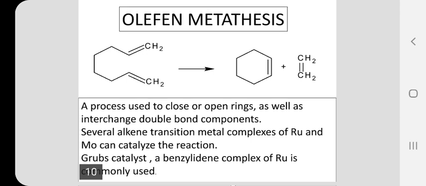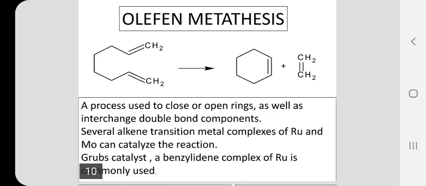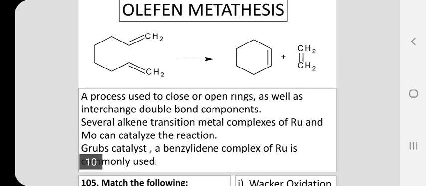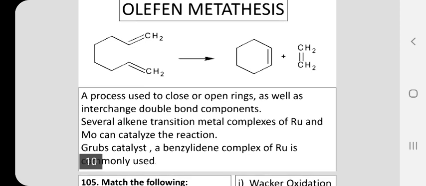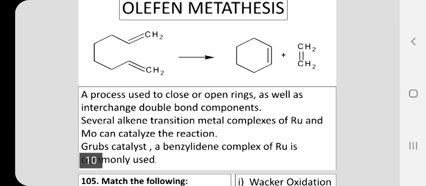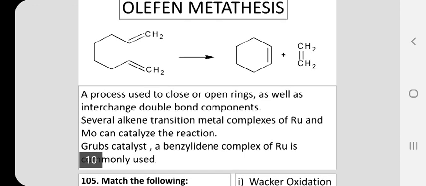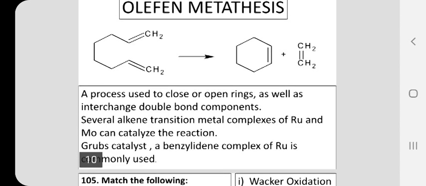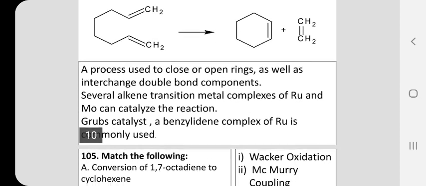So cyclohexene and ethylene are the products when 1,7-octadiene is subjected to olefin metathesis. So olefin metathesis is a process used to close or open rings. So the ring closure or opening of rings takes place by the interchange of double bond components. We have several alkene transition metal complexes of ruthenium, and molybdenum complexes are also available. They can catalyze this reaction.